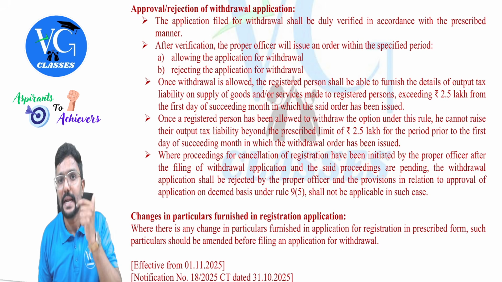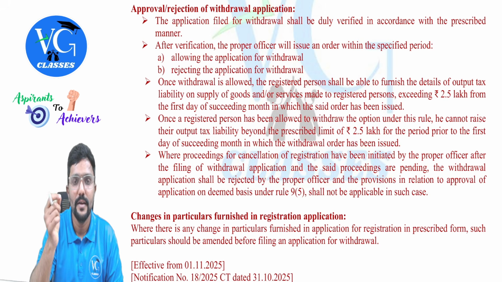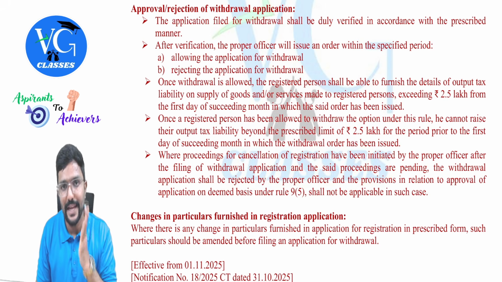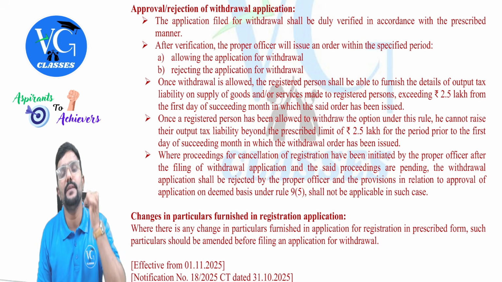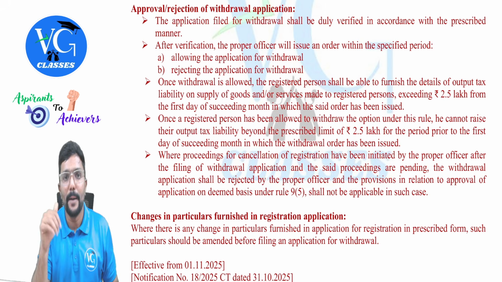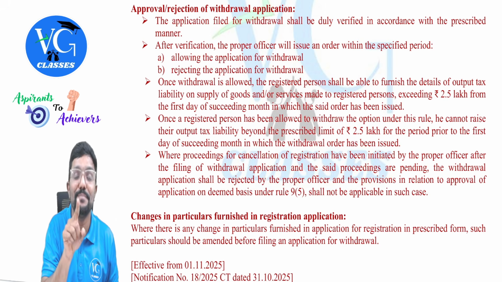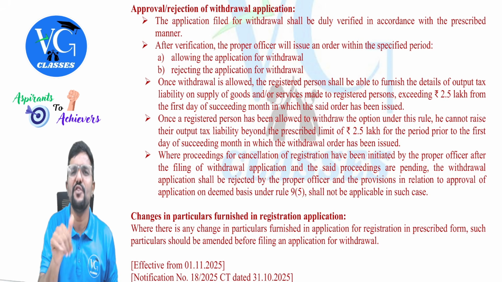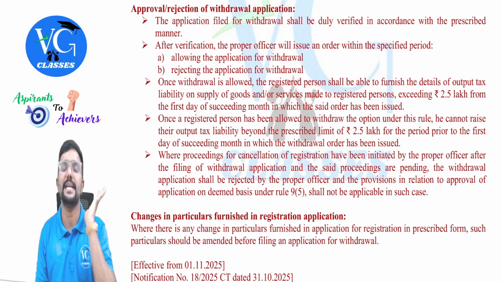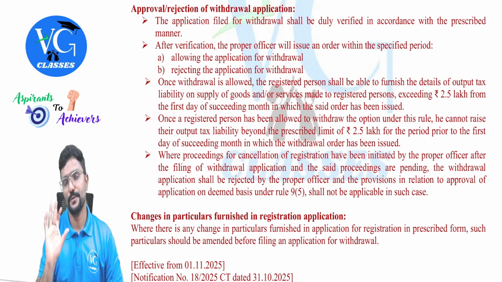That means what they are trying to communicate here is simple. Listen here. Assume you already know that in January, your monthly output tax liability will be more than 2.5 lakh. So should you wait till January end to apply for withdrawal of this option, or should you apply in December itself? You should apply in December itself. Clear? Even if you estimate that you might cross the limit next month or the month after, it is better to apply as early as possible. That is what we clearly understand from these 2 points, guys. So please be very careful.